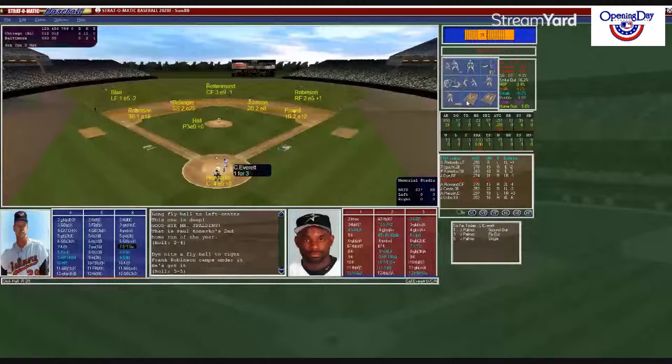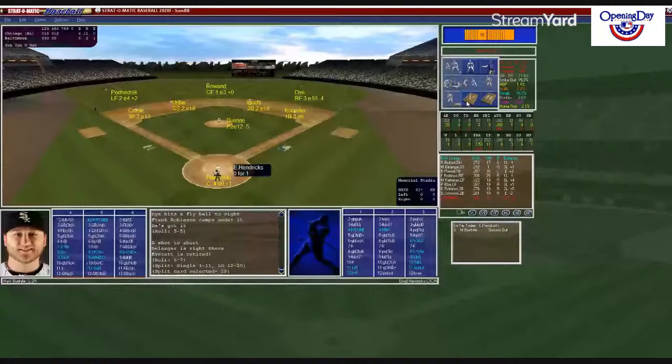We go to the bottom of 6. 6-0 White Sox. Hendricks followed by Buford and Belanger for the Orioles here. White Sox trying to take 2 out of 3 here in Baltimore. Persinski sets down the sign. Burley looks in. Big wind up to Hendricks.